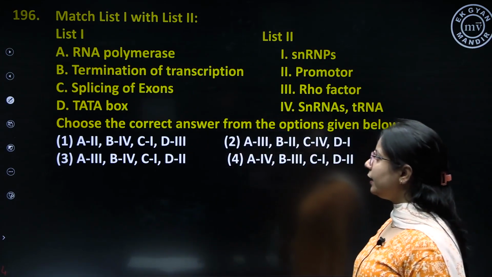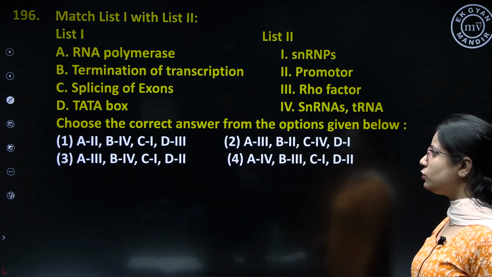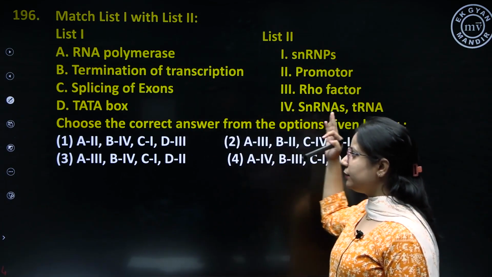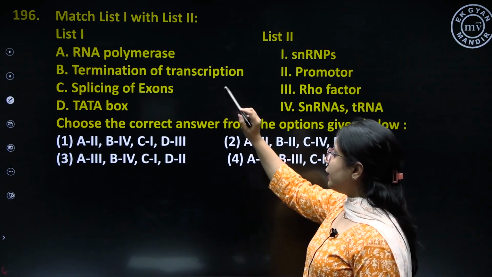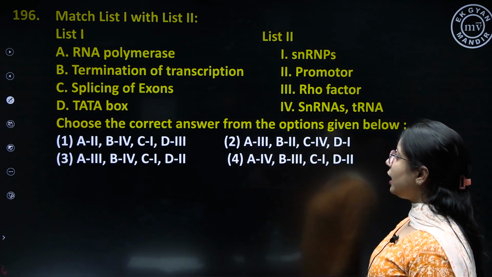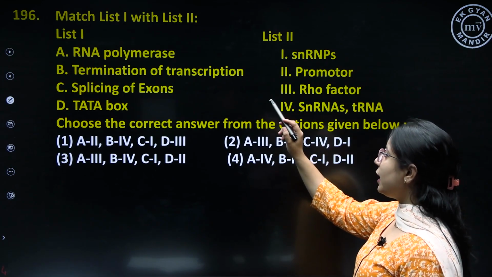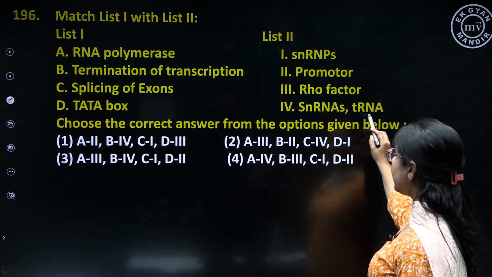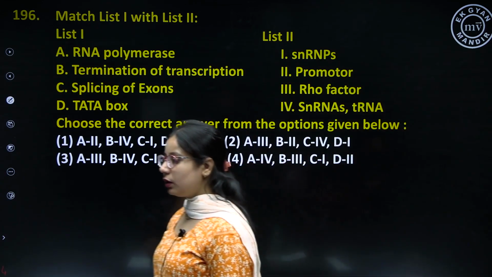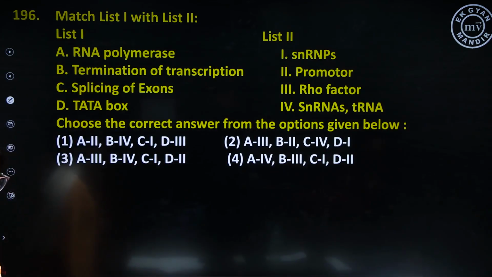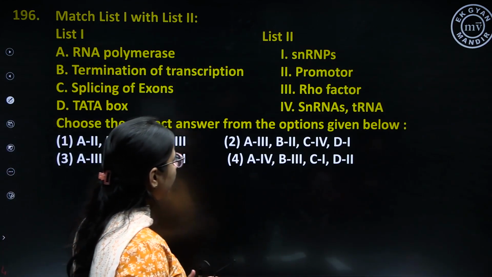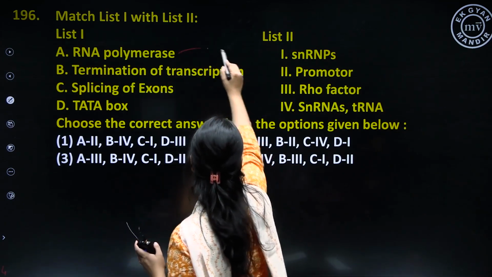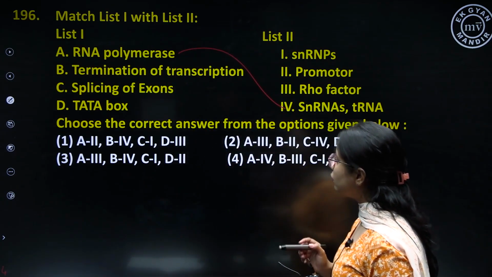Question number 196, match list 1 with list 2. List 1 we have certain options given, we have to match them with list 2. RNA polymerase, it is an enzyme which is used for snRNAs and tRNA. So RNA polymerase helps in the formation of snRNAs and tRNA. So A ka correct match is 4 of list 2.